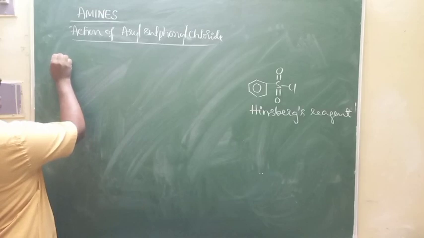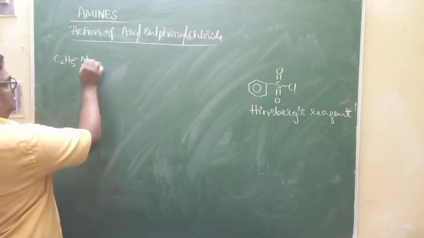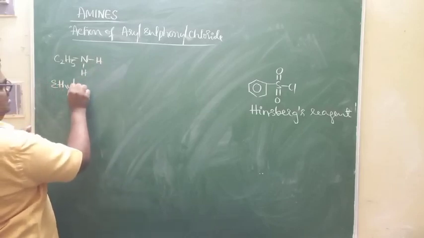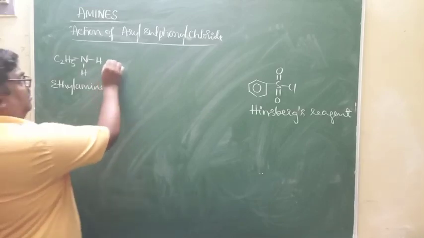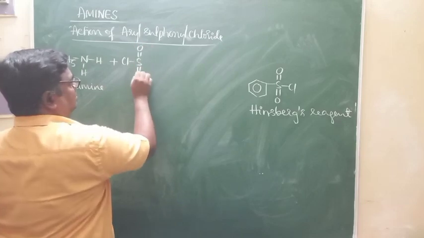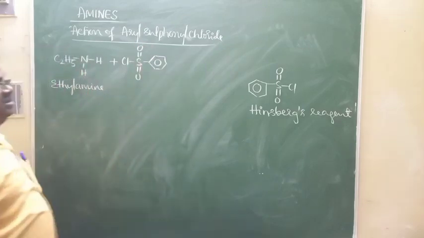Look at this, a primary amine like ethylamine, when it reacts with benzene sulfonyl chloride.